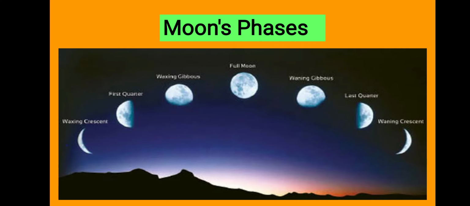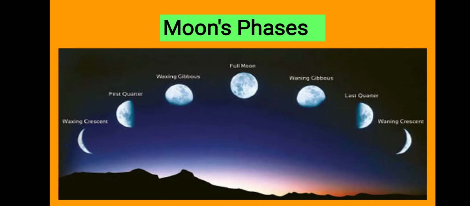Yes, in this figure it is shown how we are able to see the moon. Sometimes moon is full, sometimes a quarter, sometimes more than a quarter. So we see different shapes of the moon from the earth. The moon's property of changing its shape every day is known as moon's phases. Okay. Are you able to see here some phases of the moon?